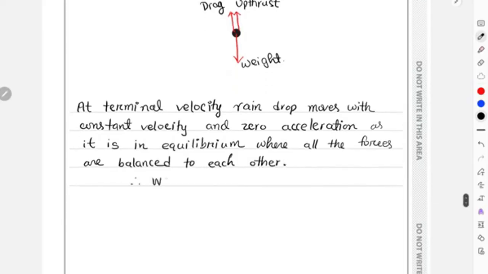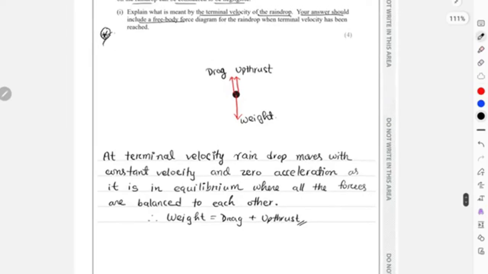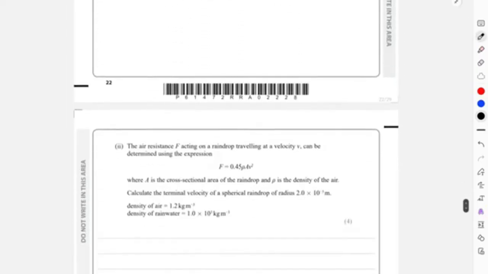In that case, we can write drag plus upthrust is equal to weight. I think it would be better if we could write this in terms of words. That is, weight is equal to drag plus upthrust. Right, like this. Okay. That was it for part A1. We'll move on to the next part.